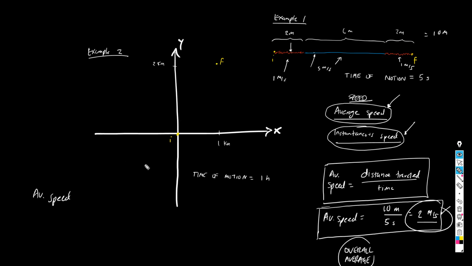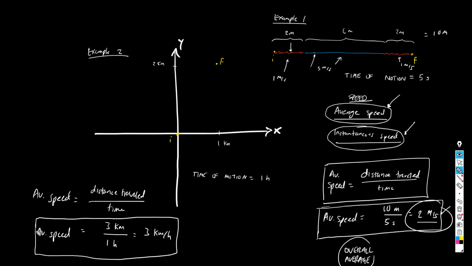Okay, so if somebody asked me, calculate the average speed for this motion, the one that you just saw, all I need to do is get the distance traveled and divide it by the time of the motion. Okay, what was the distance traveled? Well, the particle, as you watched, first traveled 1 kilometer in this direction and then 2 kilometers upwards. So the total distance traveled is 3 kilometers, and I'm being told that the time of motion is 1 hour. Therefore, the average speed is 3 kilometers per hour. That is the average speed. That's what we have been doing in the previous problems, and I'm done.